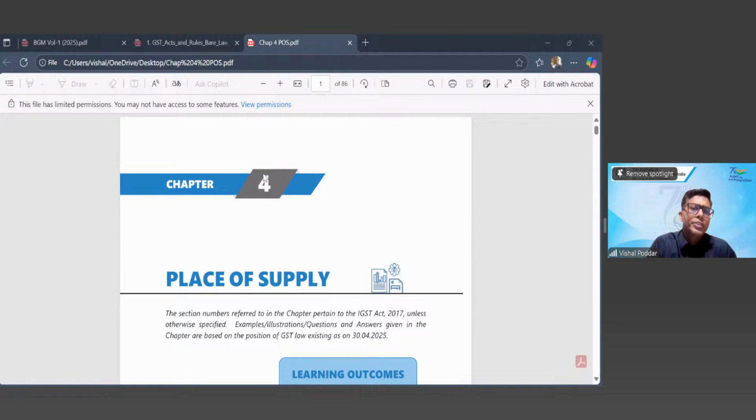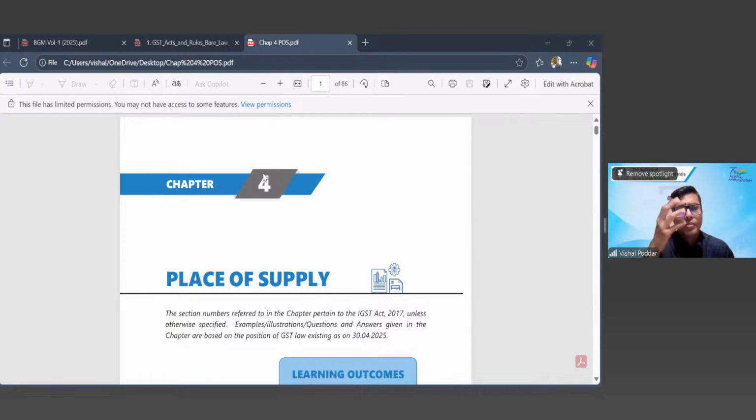Now, what is this destination tax? Destination is aimed at identifying, now pay attention, which state government will get the tax. The purpose of this word destination is to identify which state government will get the tax.